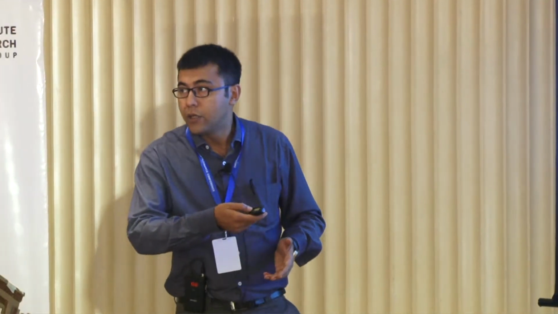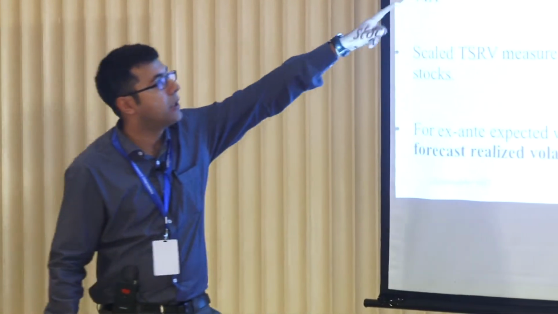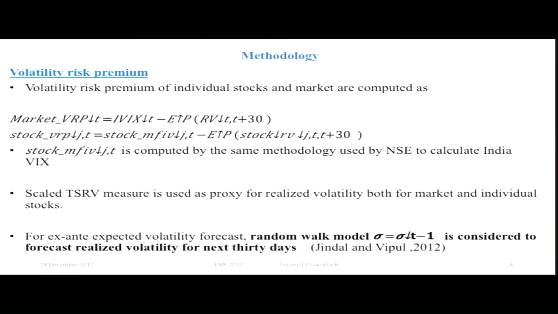Now, we need to actually project the realized volatility for the next 30 days, because this VRP is the difference between the model-free implied volatility minus the projected realized volatility for the next 30 days. So we followed the Jindal and Vipul paper, which is for the Indian market, where it is mentioned that the random walk model dominates the other kinds of models in forecasting the realized volatility for the next 30 days.